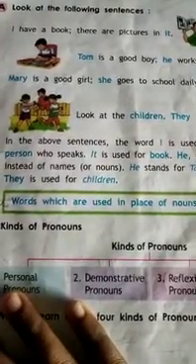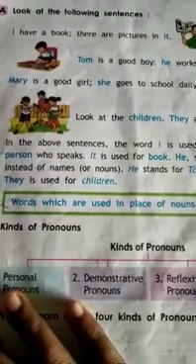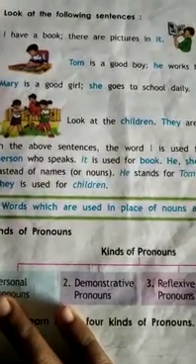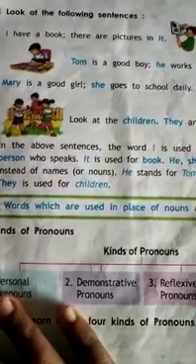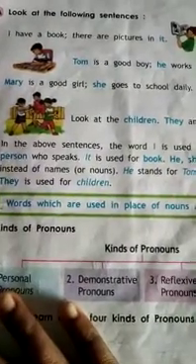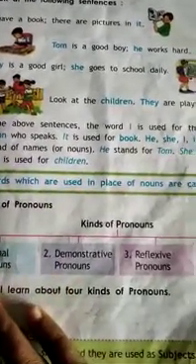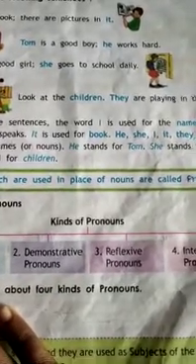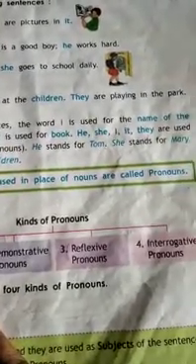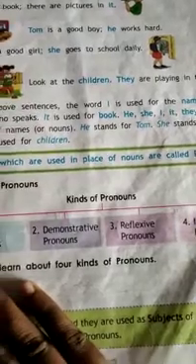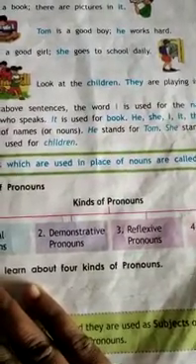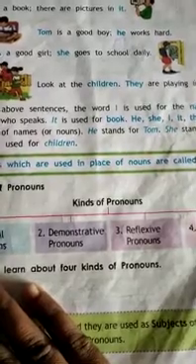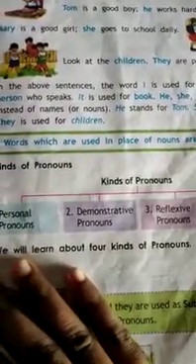Mary is a good girl. Mary is a noun, and she goes to school daily. In place of Mary, she is being used. Look at the children. They are playing in the park. Now, children is a noun, and in place of children, they is used as a pronoun.